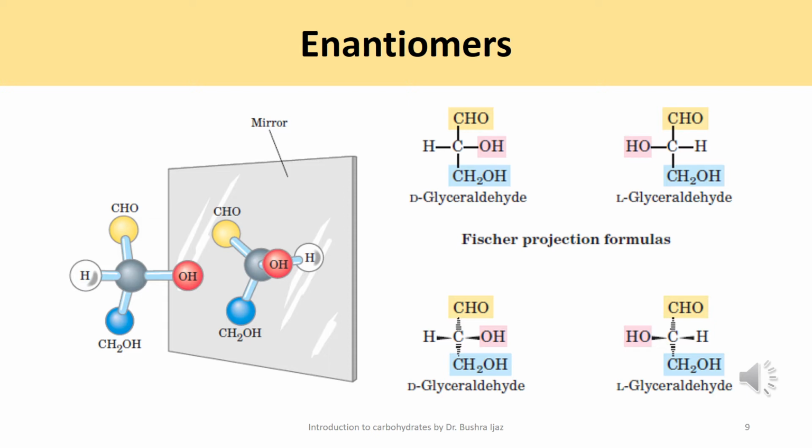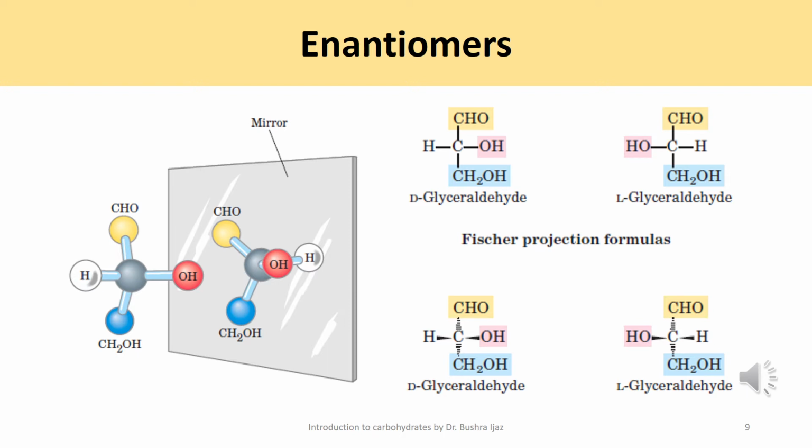other, and they are non-superimposable. Now, all the monosaccharides except dihydroxyacetone contain one or more asymmetric carbons, or chiral carbons, which we can also call chiral centers, and thus they occur in optically active isomeric forms. Now, the simplest aldose, glyceraldehyde, contains one chiral center, the middle carbon atom, and therefore it has two different optical isomers or enantiomers, which are non-superimposable mirror images of each other.